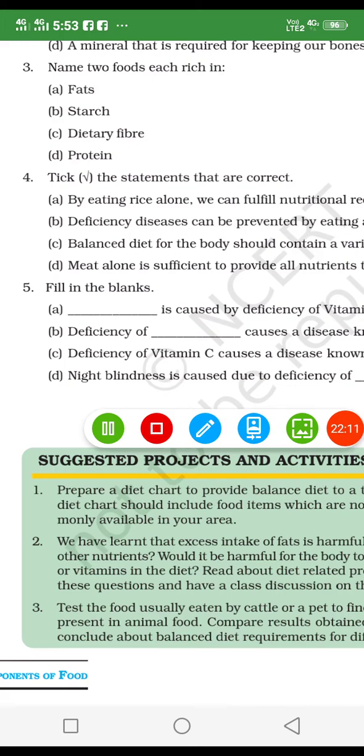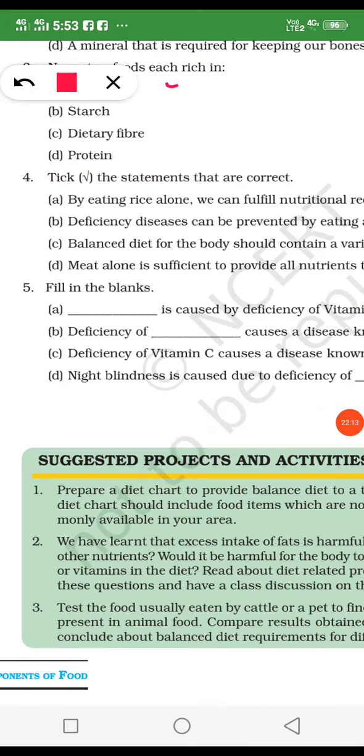Name two foods rich in fat. Fat, like oil and ghee. And starch, rice and potato. Dietary fiber, any cereals like wheat and any juicy fruit like tomato. Protein, we get protein from dal, so many pulses like moong, gram and udad.